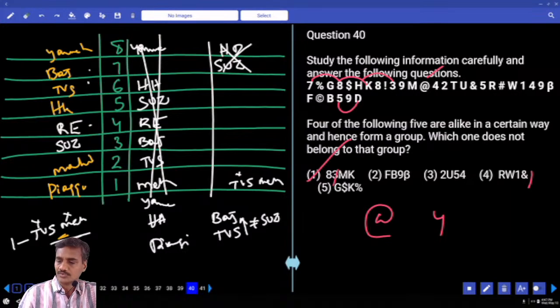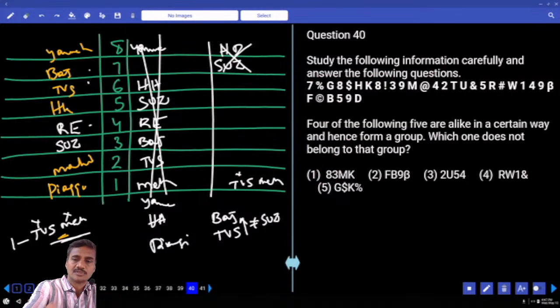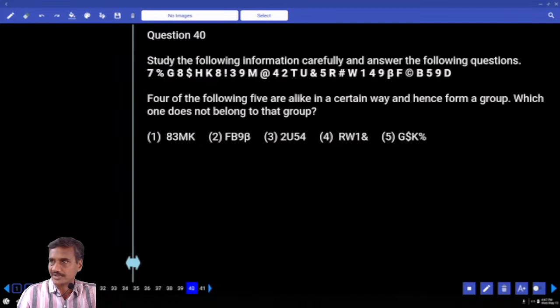And for the next, it is odd one out. Now in this odd one out, the difference between 8, 3, M and K. 8 and 3, plus 2.